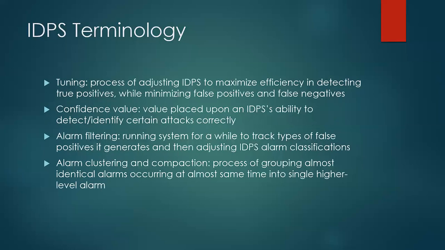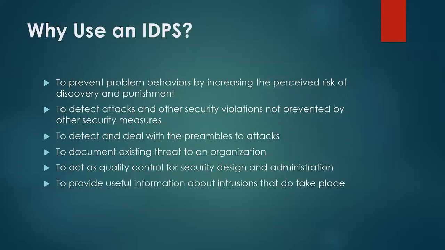Tuning: the learning process of adjusting an IDPS to maximize efficiency in detecting true positives. Confidence value: the value placed on an IDPS's ability to detect and identify certain attacks correctly. Alarm filtering: running the system for a while to track the types of false positives it generates and then adjusting the IDPS. Alarm classification. Alarm clustering and compaction: the process of grouping almost identical alarms occurring at almost the same time into a single higher-level alarm.